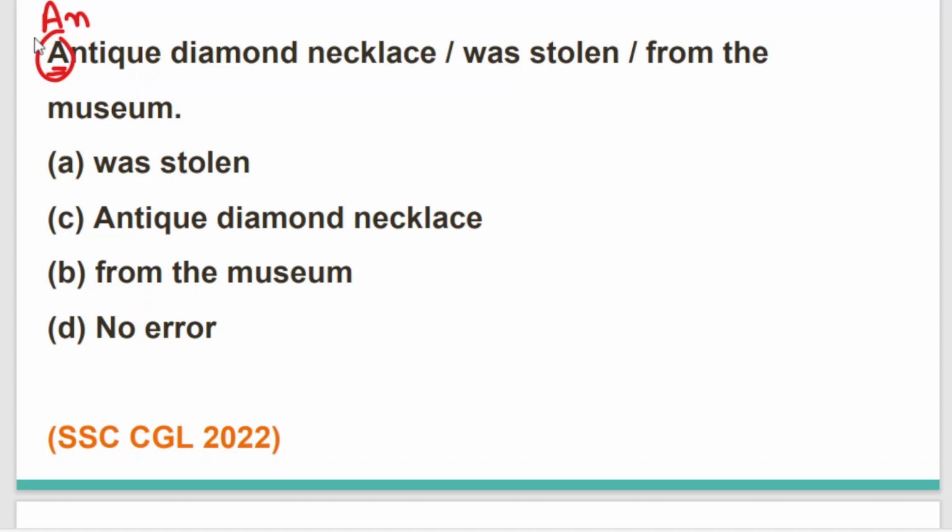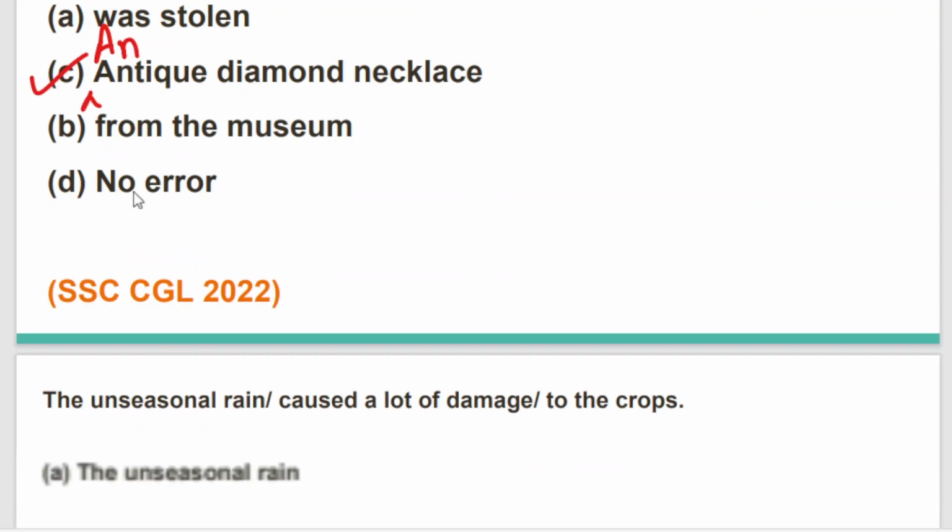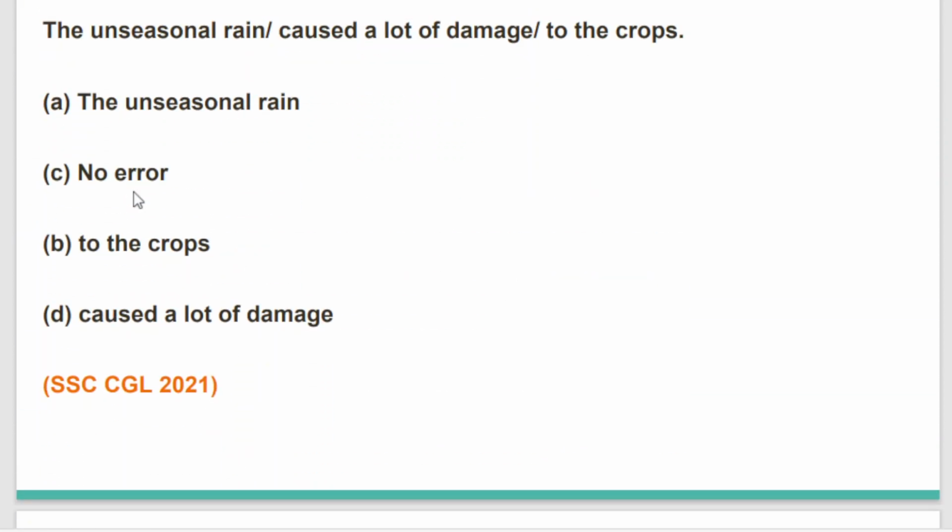So basically there is a museum from which the antique diamond necklace, that is the most ancient and precious diamond necklace, was stolen. So the correct option that we need to choose is option C, and we have to put the indefinite article an. An antique diamond necklace was stolen from the museum. I hope the sentence is clear to all of you. Moving to the next question.